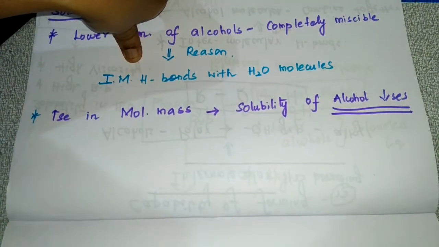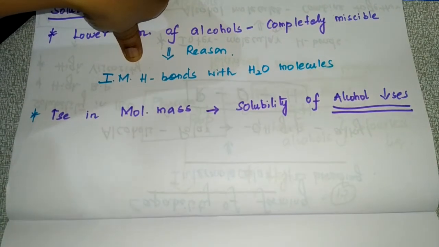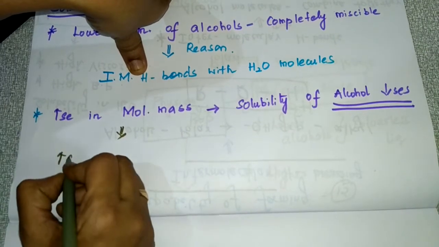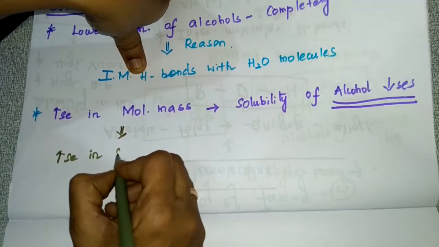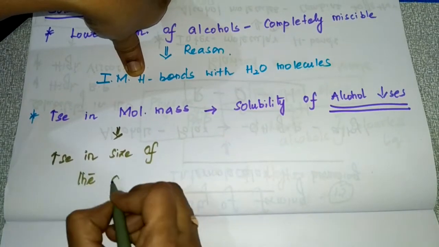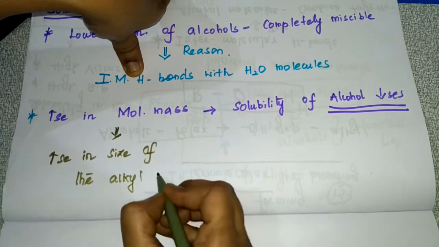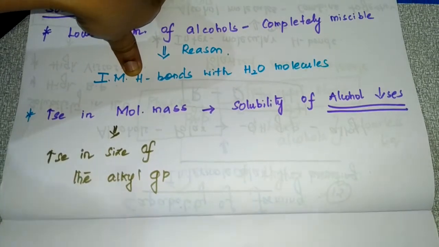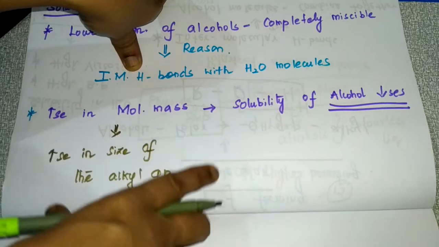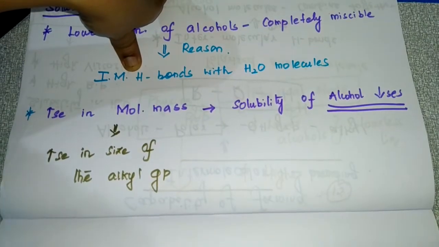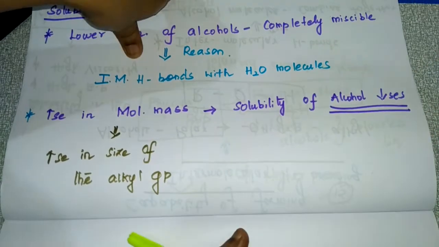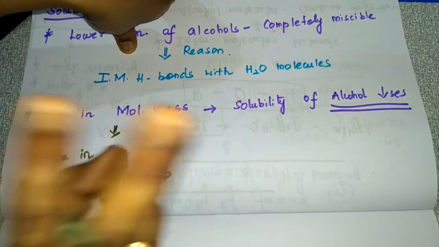I am talking about an increase in the size of the alkyl group. If there is an increase in the size of the alkyl group, definitely there will be an increase in molecular mass. If molecular mass increases, the solubility of alcohol decreases. So these are the two important points.